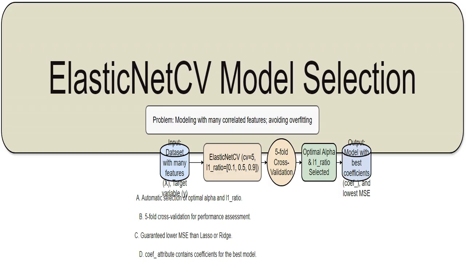I'm using ElasticNet with cross-validation, ElasticNetCV, to find the best model. This method automatically tunes the model's parameters to achieve optimal performance.